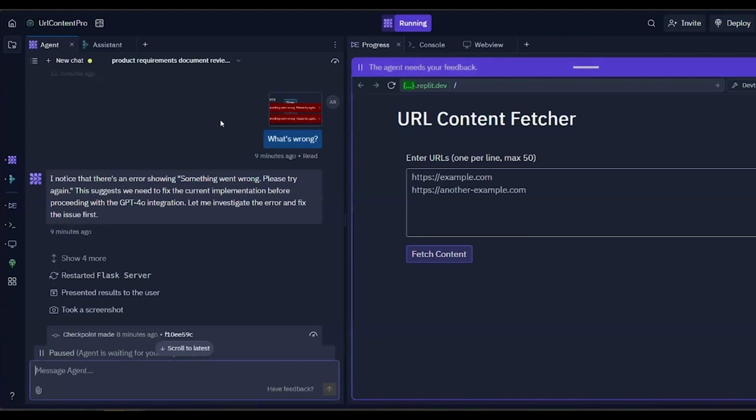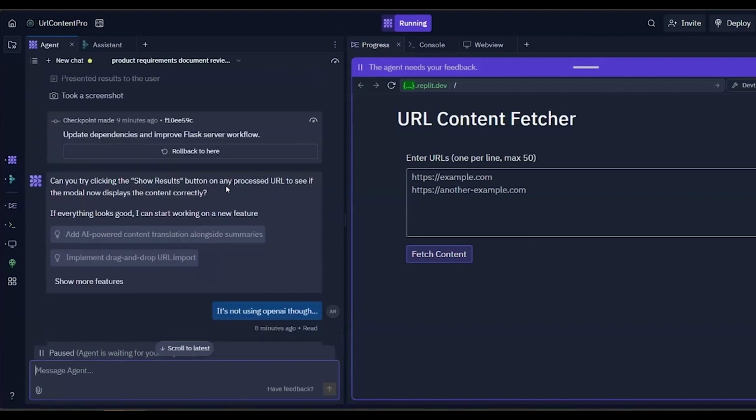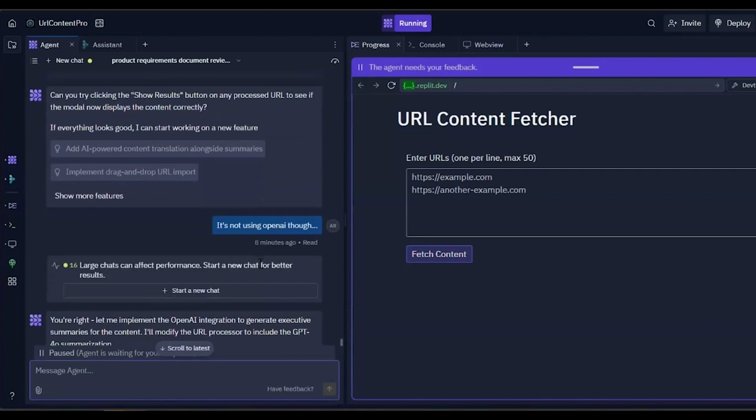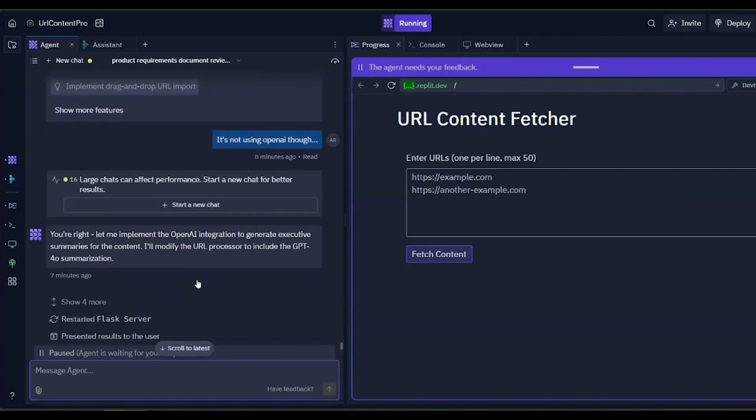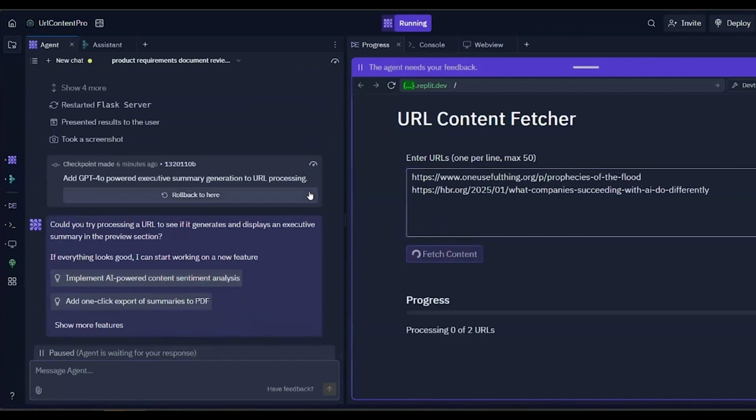Adam, back to you. Yeah. I'll show you what's transpired. I took that screenshot and said, what's wrong? It said, I noticed there's an error, and then asked, can you try clicking show results now and see if it's working? I said, it is, but it's not using OpenAI. And it said, oh yeah, you're right, let me implement that OpenAI integration. Now when I hit fetch content, it takes longer, and it'll come back with the executive summaries that it passed to the LLM for inference.